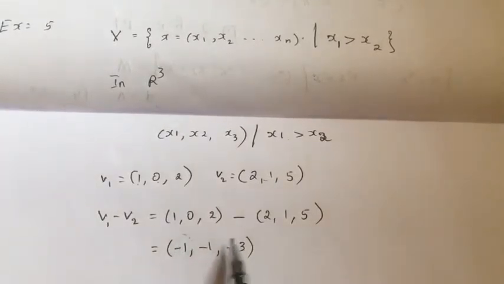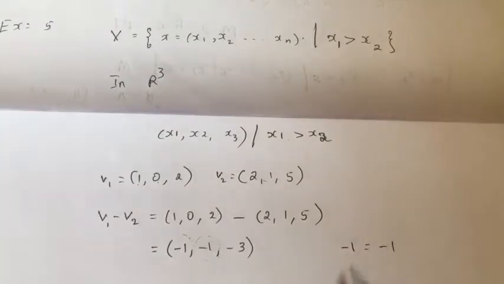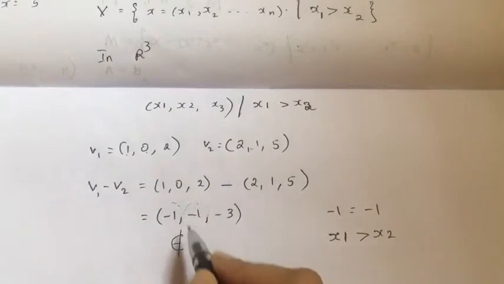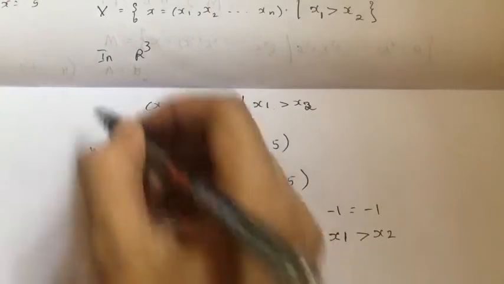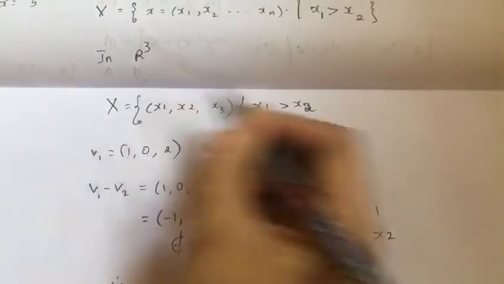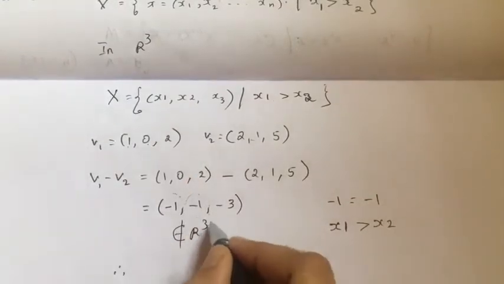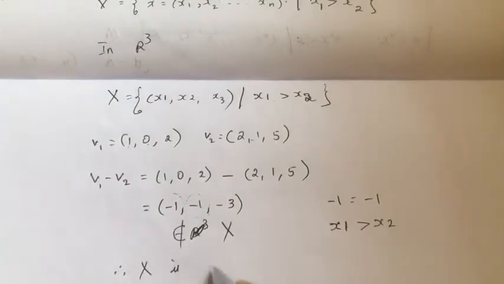entry, x1 entry, is equal to x2 entry, right? Which is, see, minus 1 is equal to minus 1. This violates the condition that x1 should be greater than x2, right? So I can say that this does not belong to R3. Therefore, I can say that this R3, which is X here, okay, therefore X is not a